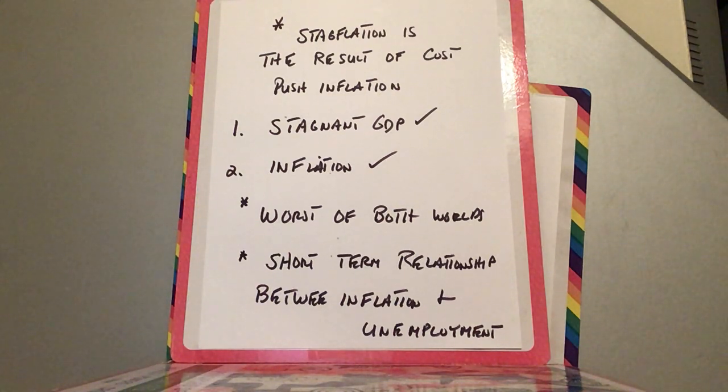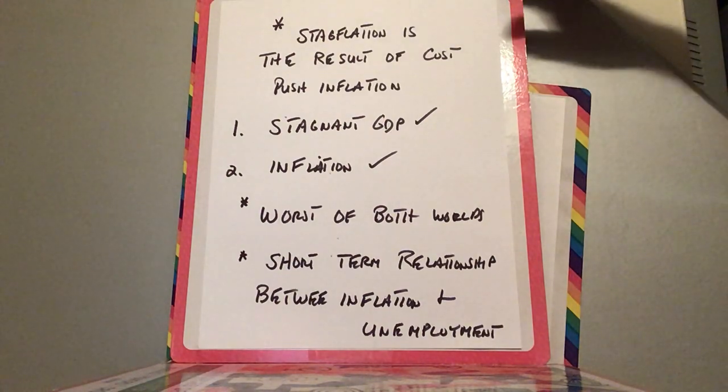So they're inversely related in the short term, and that's a debatable concept, which we'll talk about. But in this particular case, they're not inversely related. They were two problems that existed at the same time, which was tough for fiscal and monetary policy in the 1970s, which we'll discuss later on.